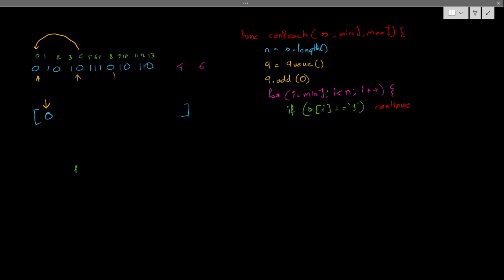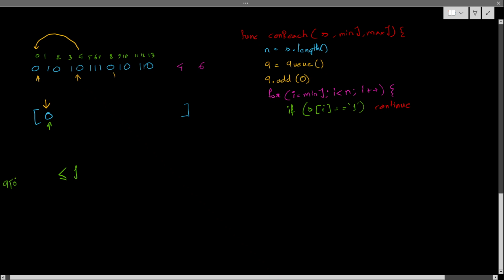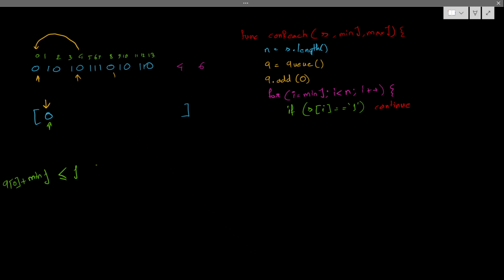The index j should be present this way. Let's say q0 plus minimum jump, or q0 plus maximum jump. Correct? I have to check these two cases.